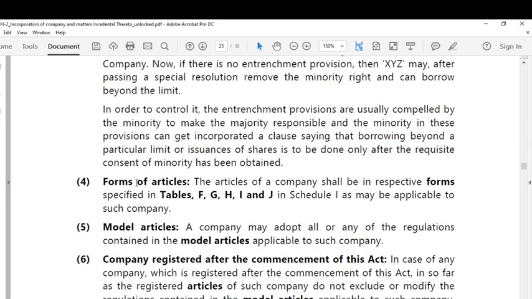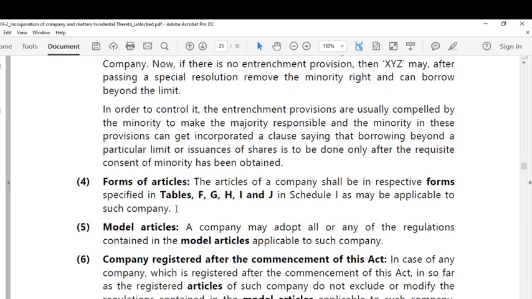So the next point is forms of articles. You already know that Schedule 1 will have a model of articles as well as the memorandum from A to E. The first five tables give the memorandum, and from F to J are the model tables for articles. So what the point here says is that the company can have its own articles.